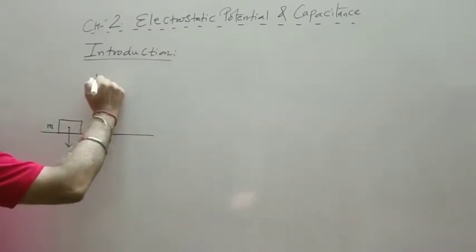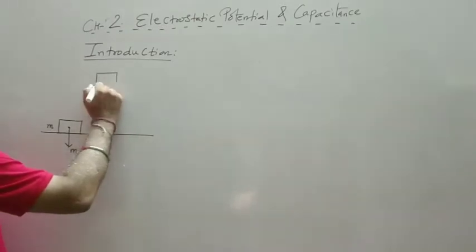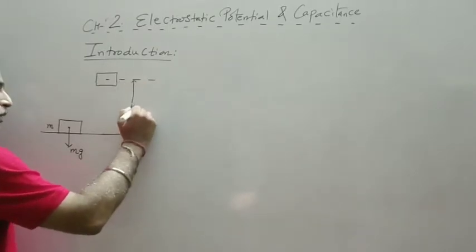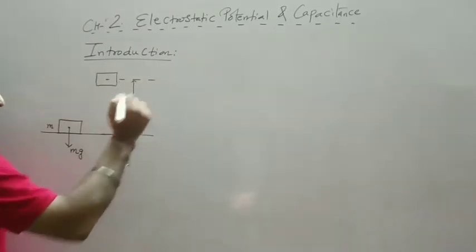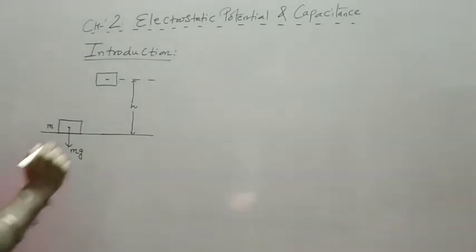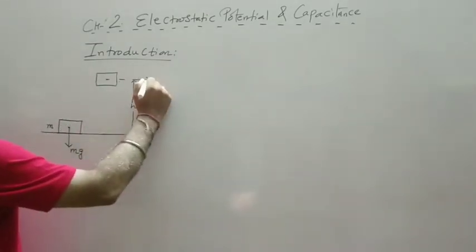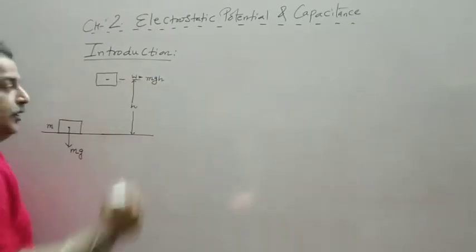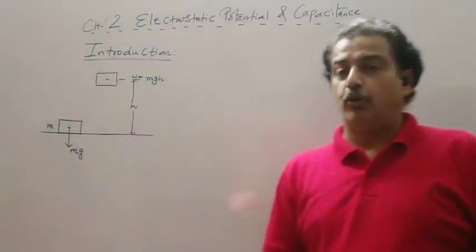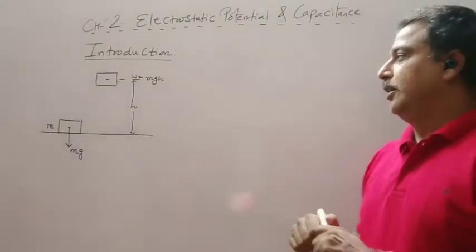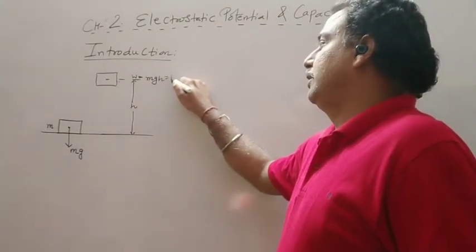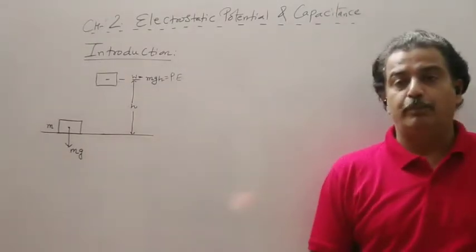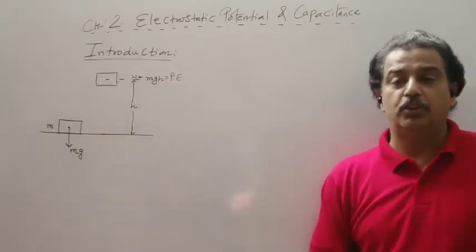So this was the height by which the block was raised from the surface of the earth, and the energy stored here was mgh. This much work was done against the gravitational force, and this work done against the gravitational force was known as the gravitational potential energy of a body.